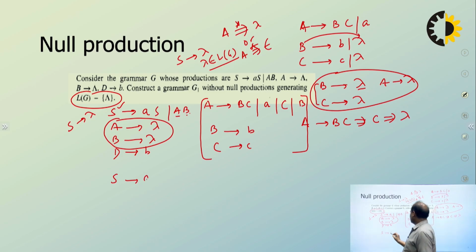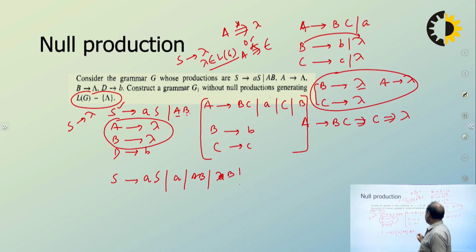So S goes to small a capital S. Since S is lambda, this will become A. And AB will remain as it is. Since A is lambda, it will be B, and since B is lambda, it is A. And whenever A and B both are lambda, S goes to lambda.